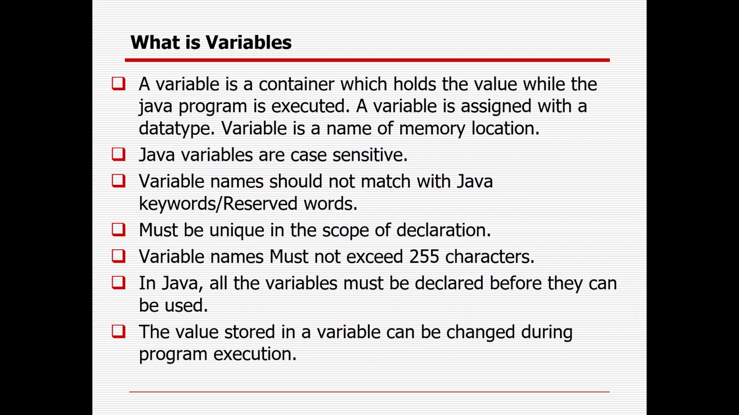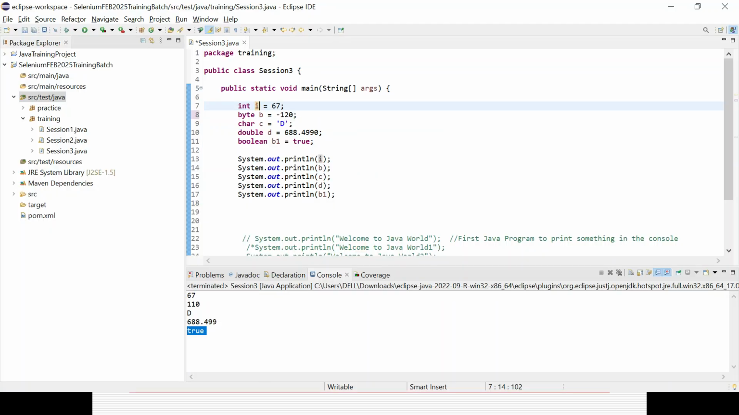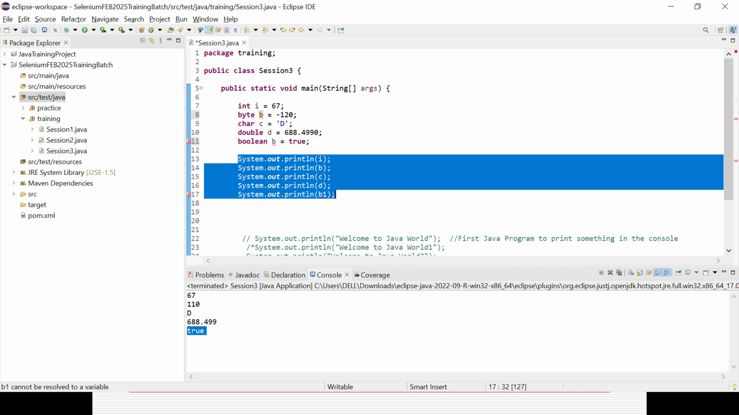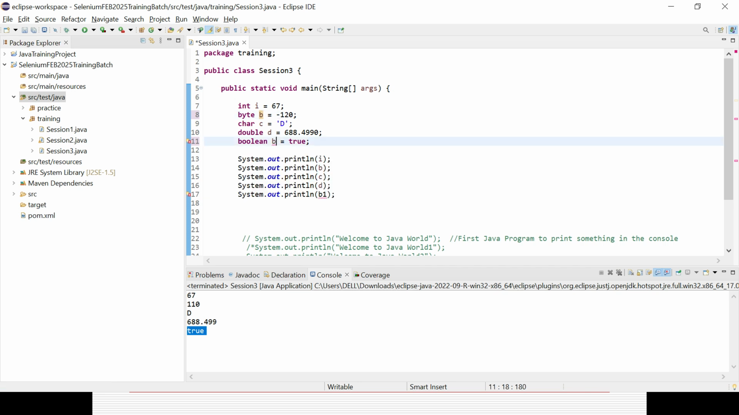Okay, and a variable should always be unique. Suppose here I already used B. In case you want to define B again, it will throw an error. You need to declare a unique variable. You can use a single variable n number of times, but whenever you define a variable, you need to define it uniquely.